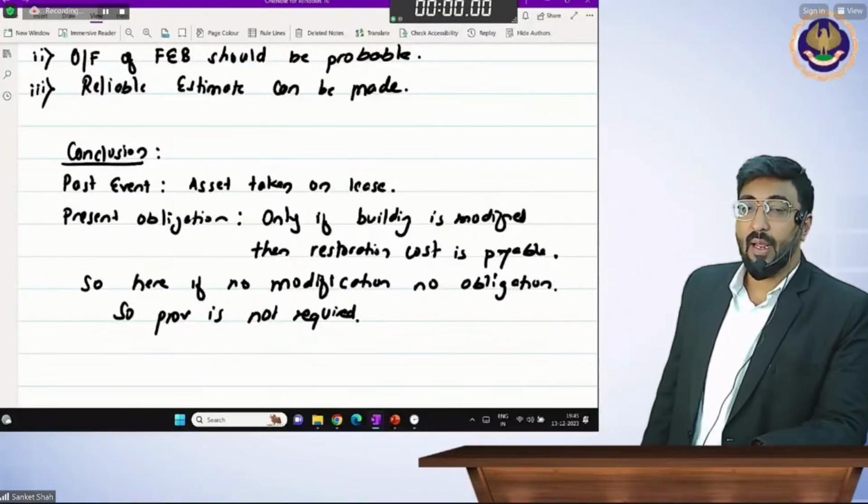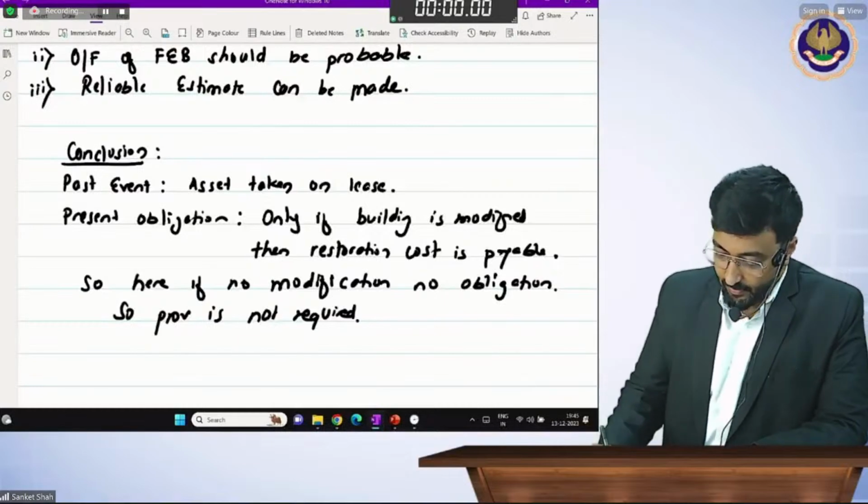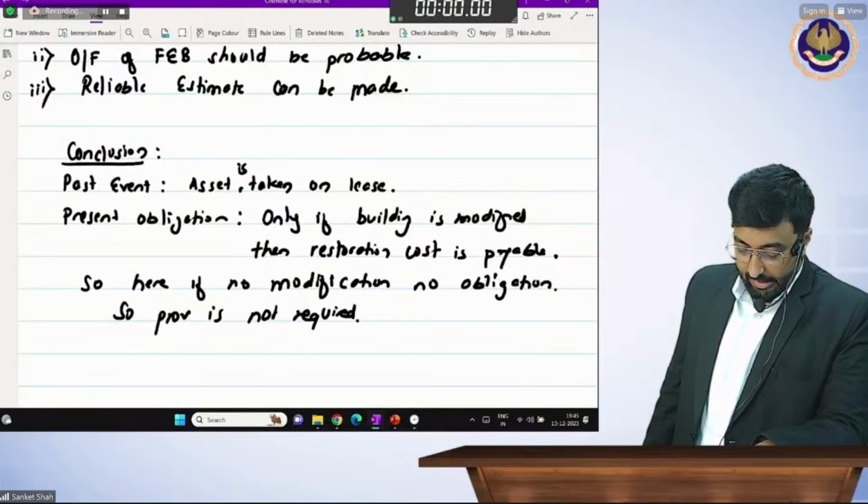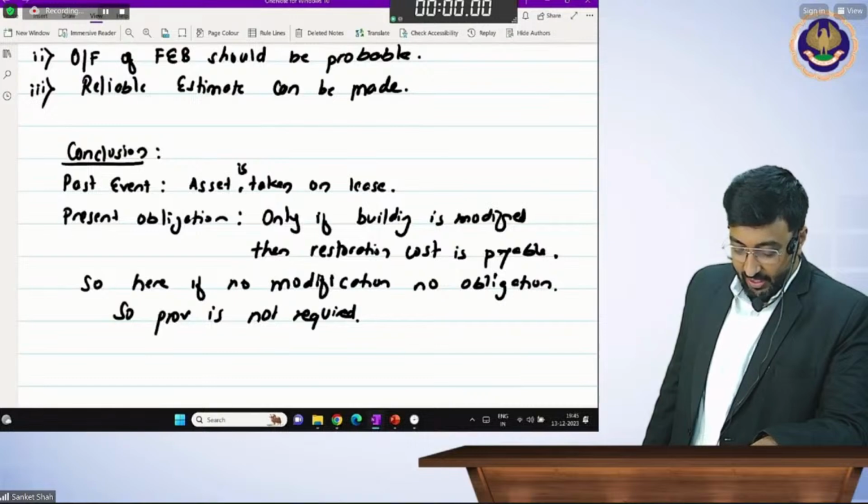What is the event? Asset is taken on lease. Asset taken on lease is the event. So beta, no present obligation.